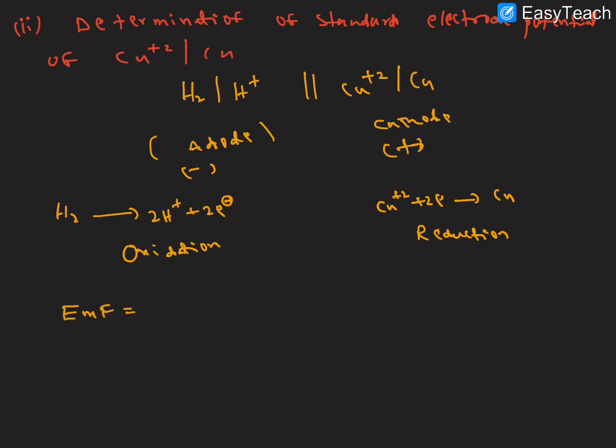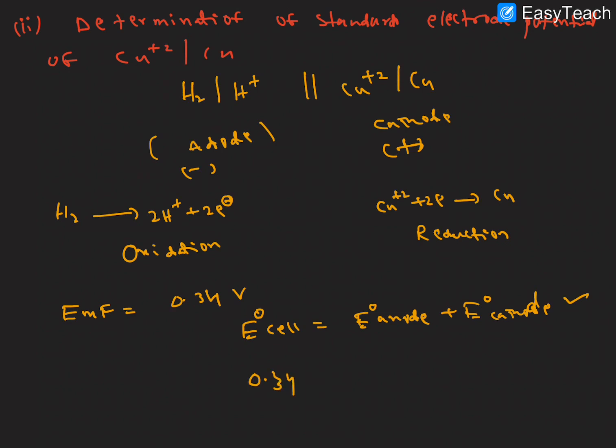The EMF of the cell is 0.34 volts. So what is the formula here? E cell is equal to E naught anode plus E naught cathode, right? Now we get this cell, the cathode. So what E cell will we get here?